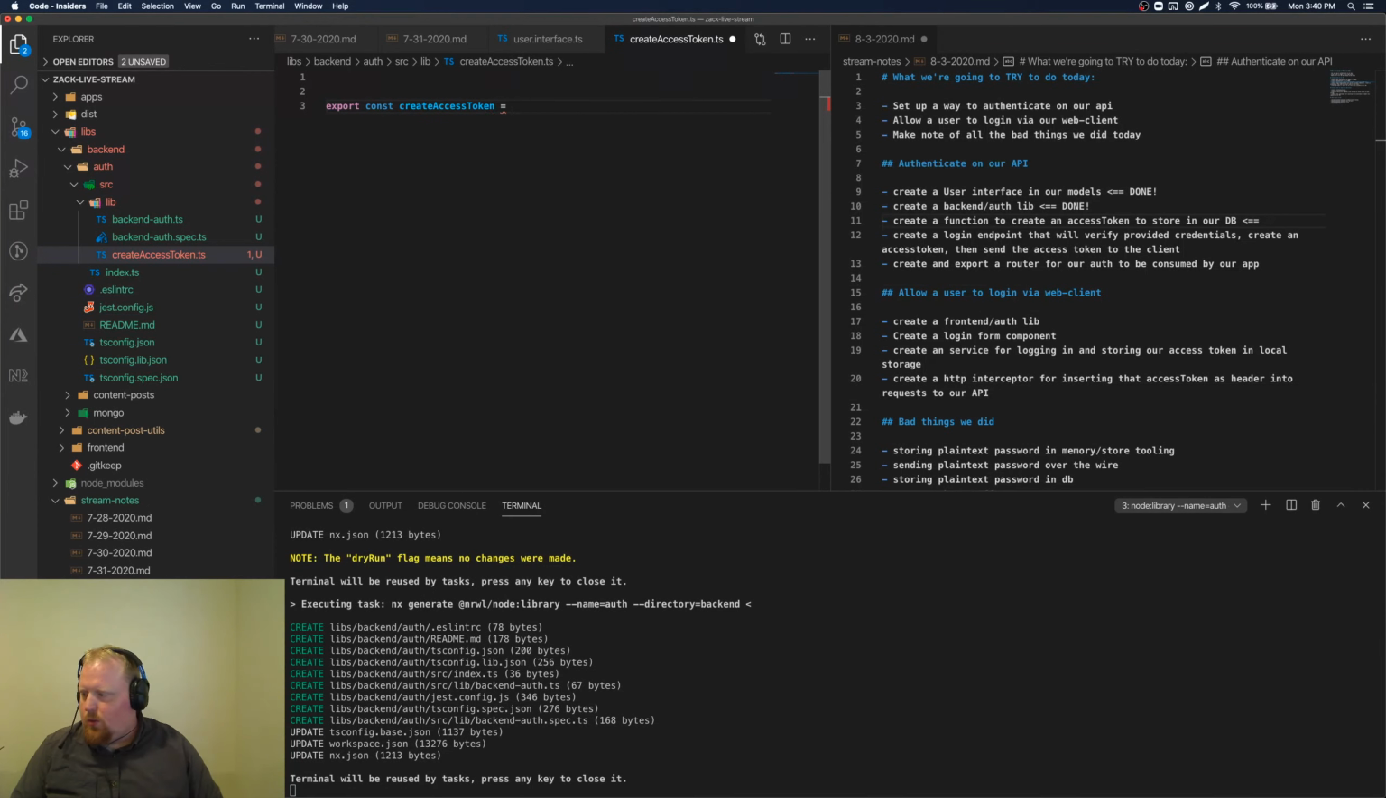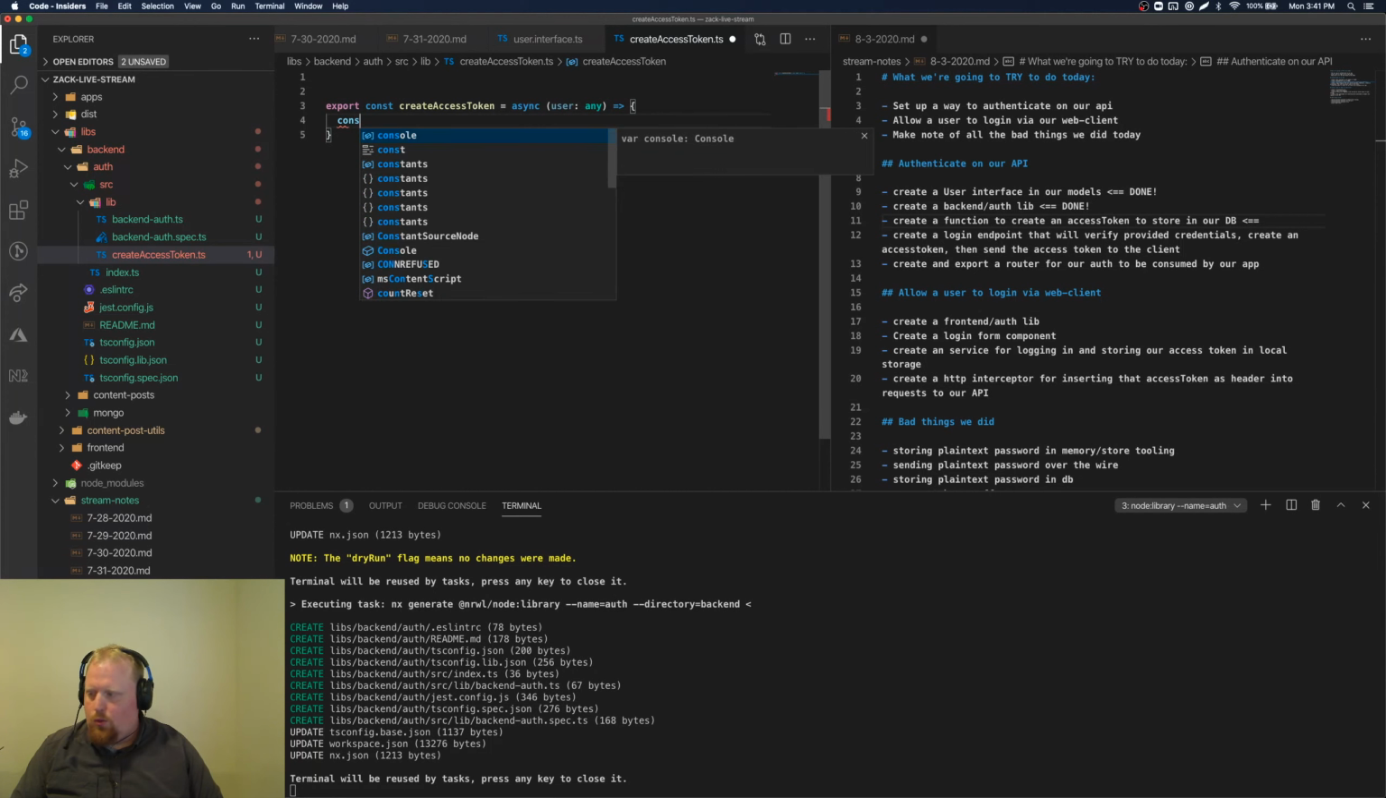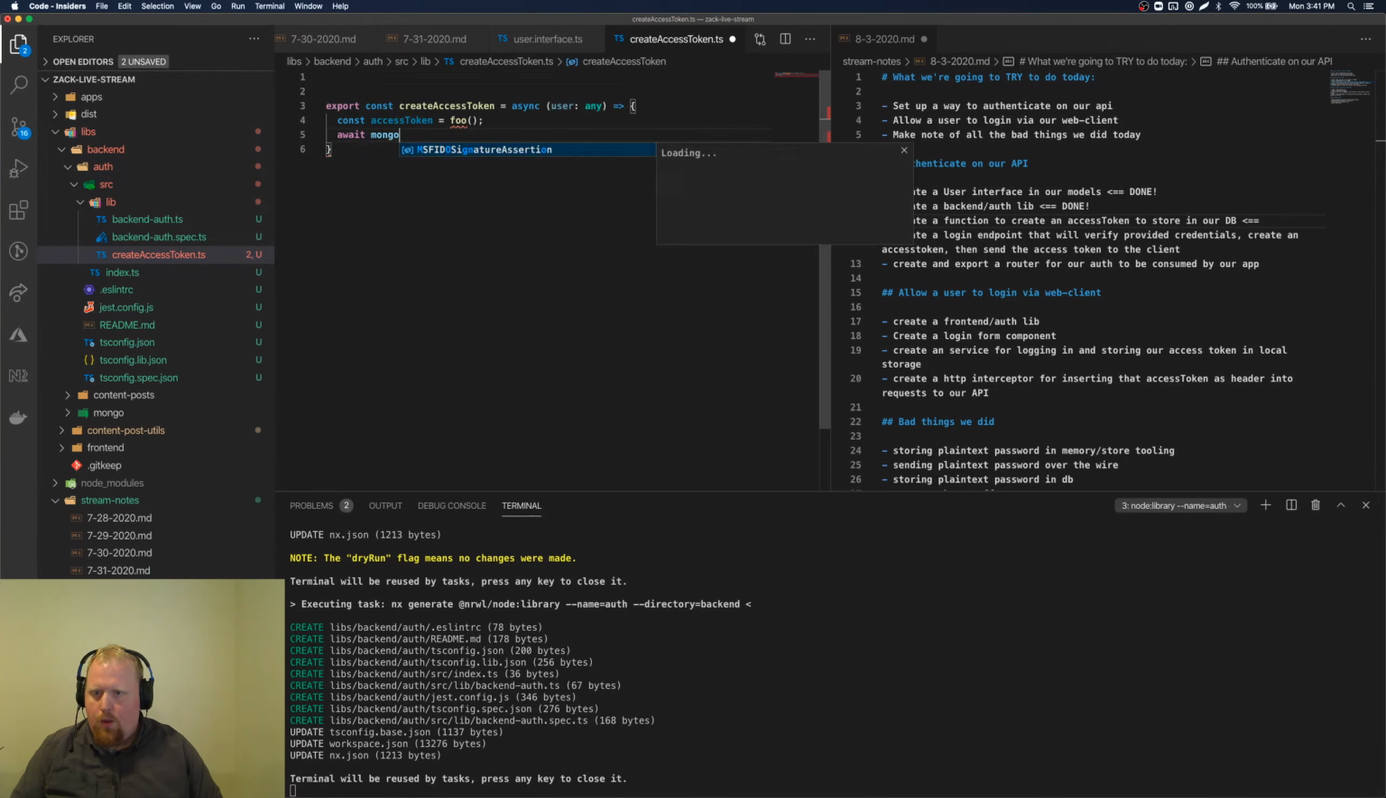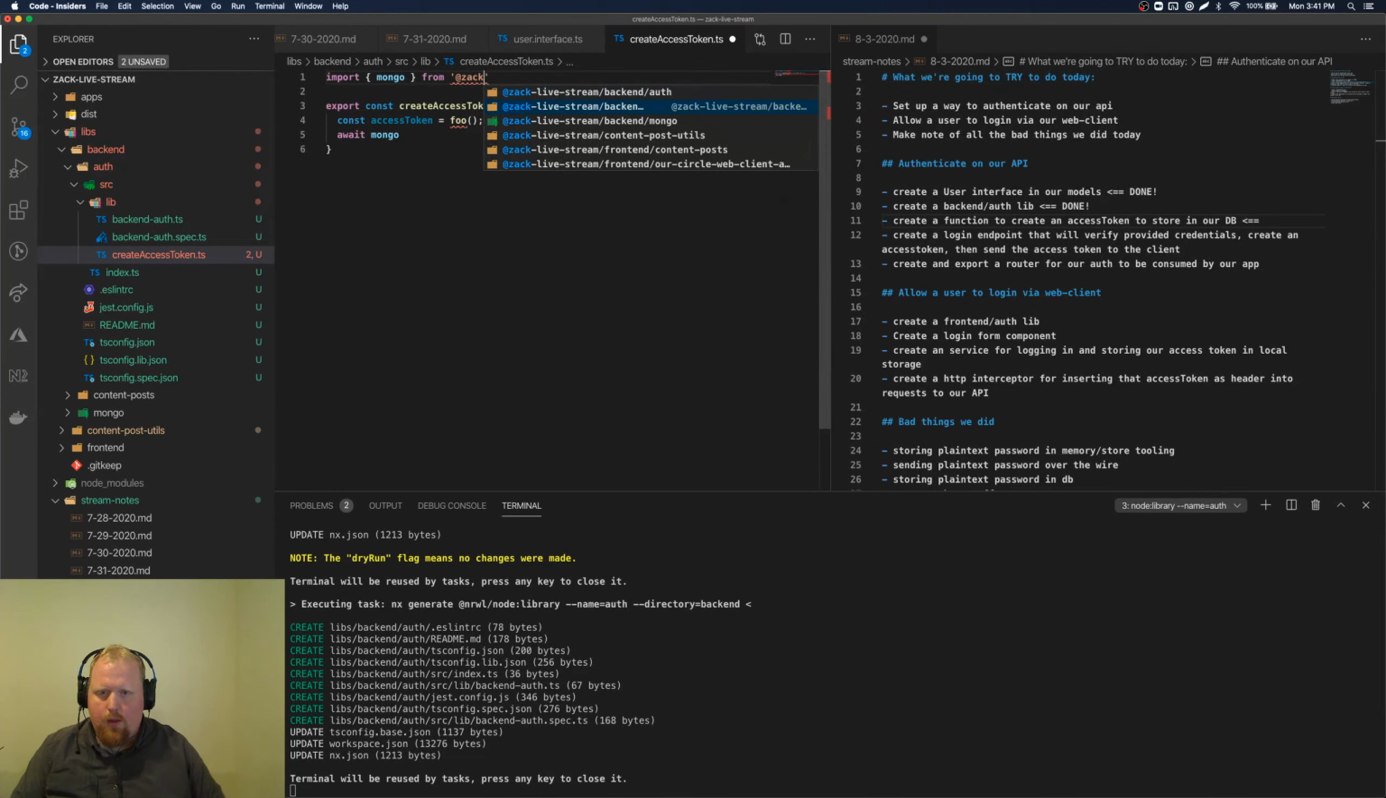So this is going to be an async function where we're going to take some sort of user. We'll just put any for now. And based on that user, we're going to create a new access token. We'll just do it like this for now. And then we are going to await Mongo. Let's import Mongo from Zach Livestream front end, back end Mongo. There we go.